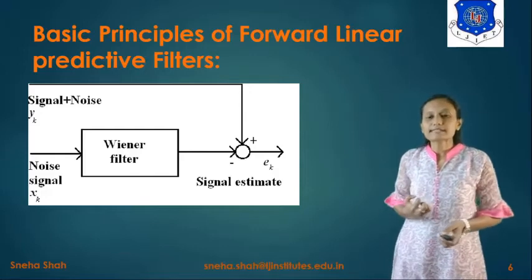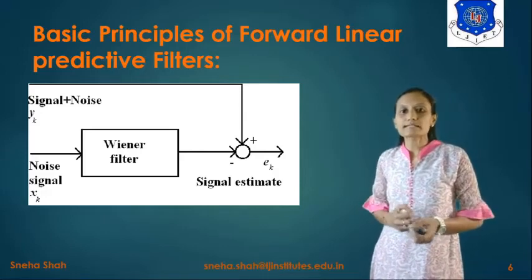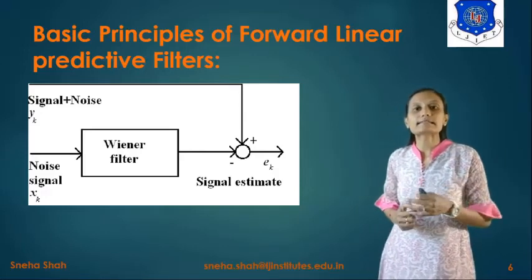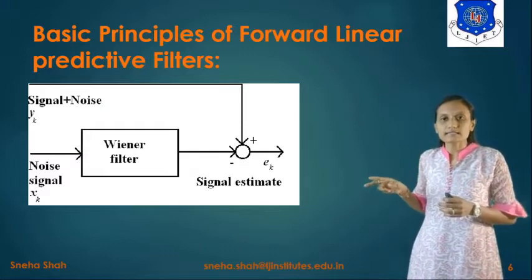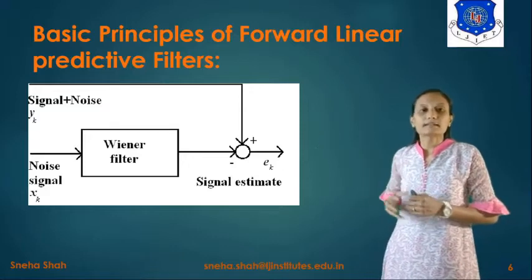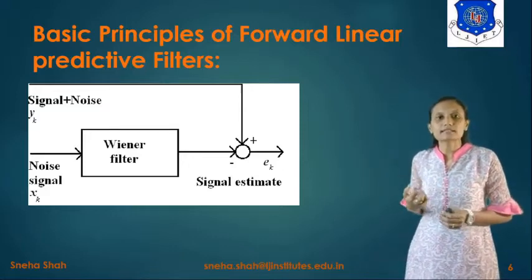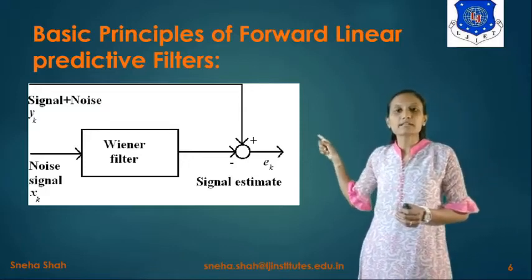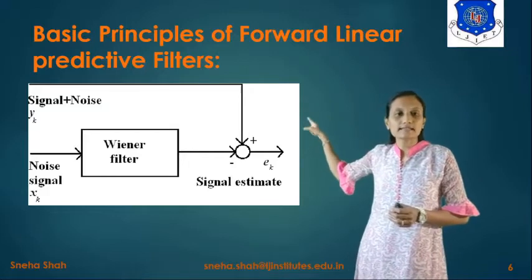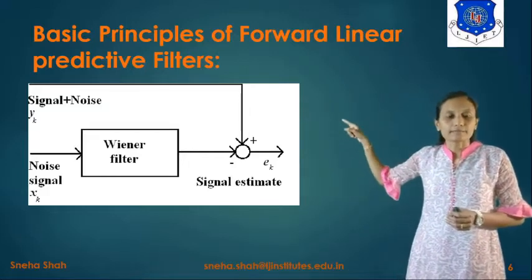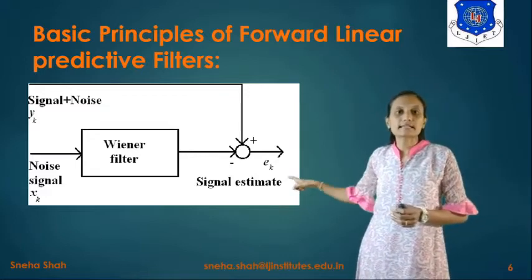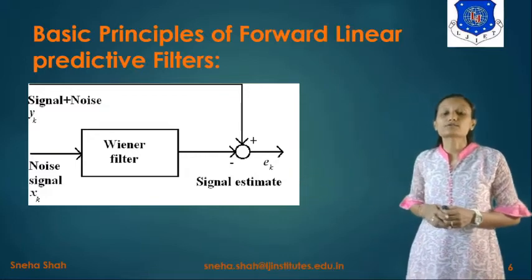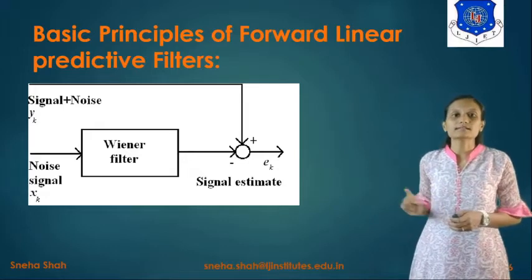The received signal is considered as the output signal of any system, right? It will be considered as Yk, and basically it's a mixture of the original signal with noise signal. We represent this as the input signal for the receiver side. So it is signal plus noise, represented as Yk, and the noise signal is considered as Xk. Now this noise signal is given to this linear filter, so it will basically filter out this noise.